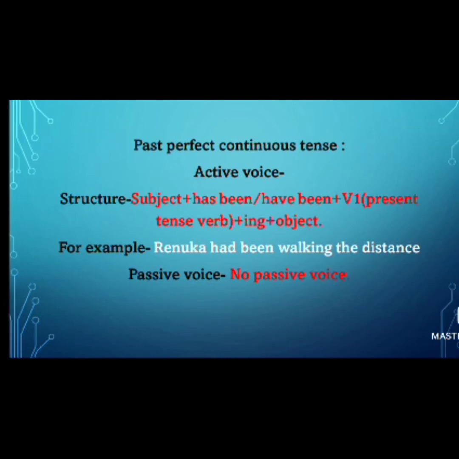Next, past perfect continuous tense. Active voice structure is subject plus had been plus V1 present tense verb plus ing plus object. For example, Renuka had been walking the distance. Here also we don't have a passive voice.